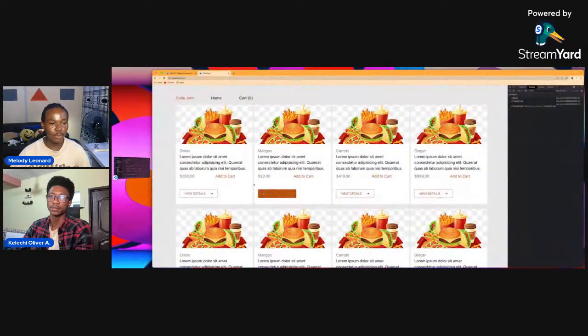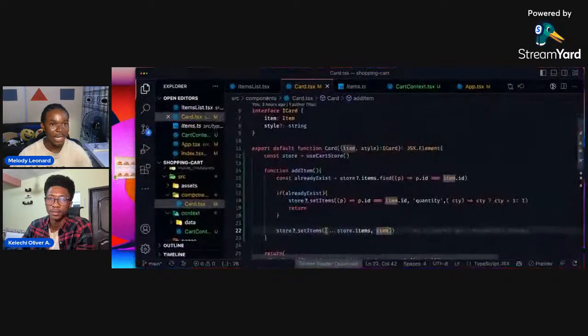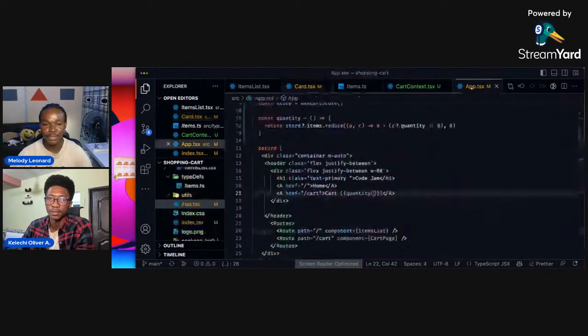So in here we could do add item. You have one. If I add item again, this increases to 2. And if I add this item, this would increase to 3, and so on and so forth. Because we are calculating the quantity of items, and this is actually referencing the quantity, as we can see from the app here. So we are looking after the item quantity here, and that's how we are getting our total in the store, right?